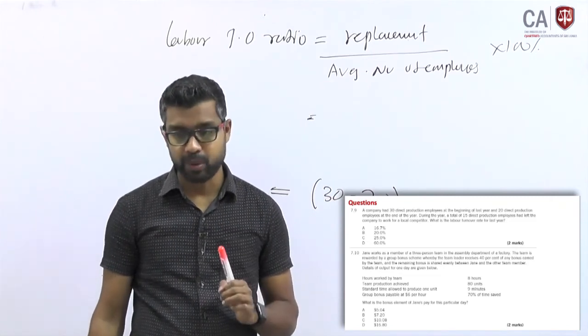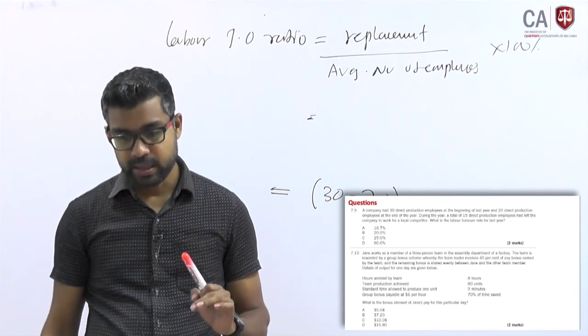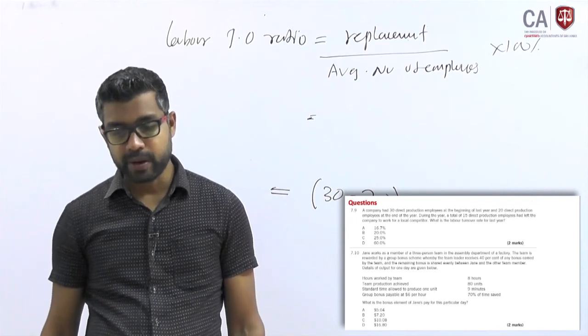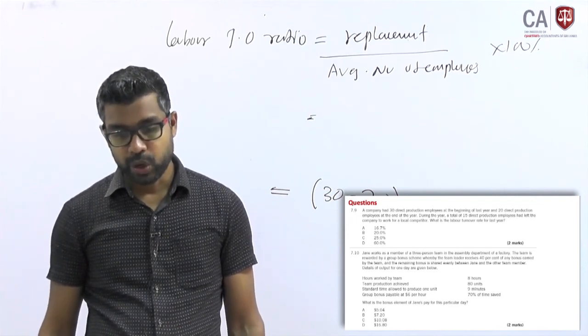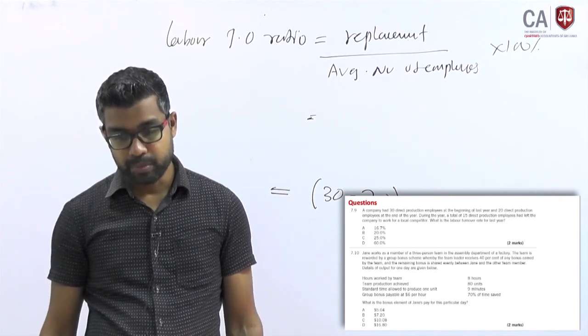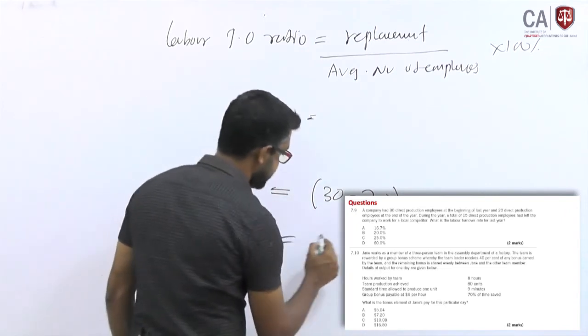During the year a total of 15 direct production employees had left the organization. 15 left.